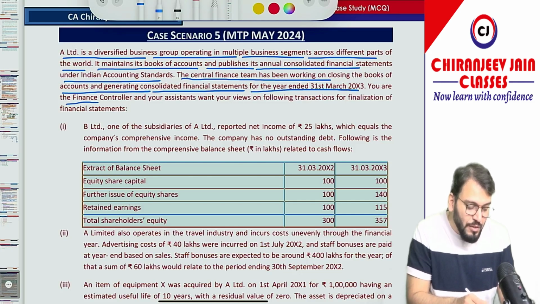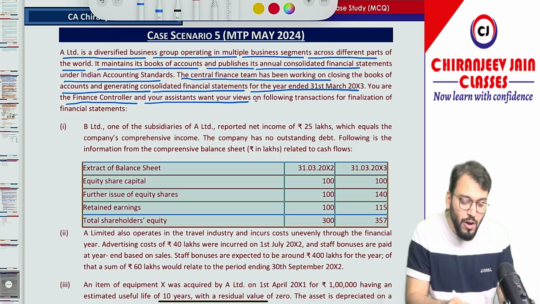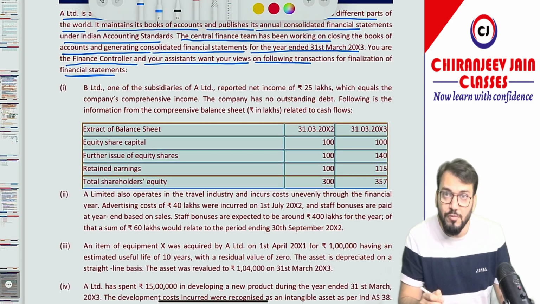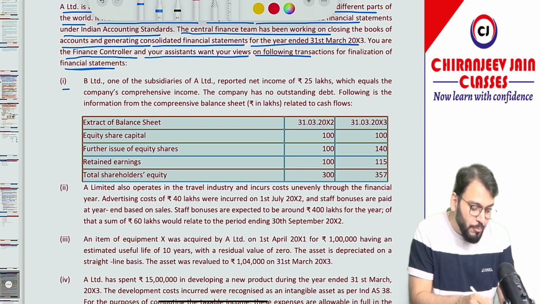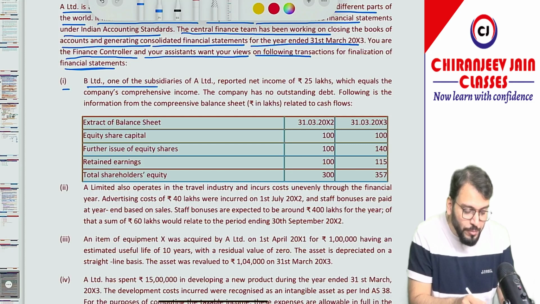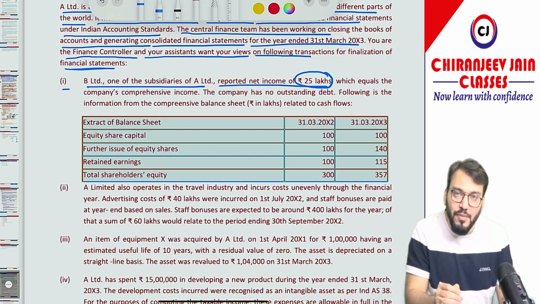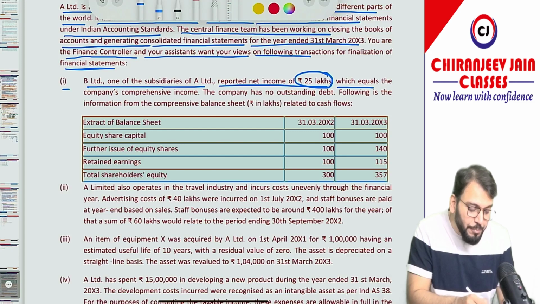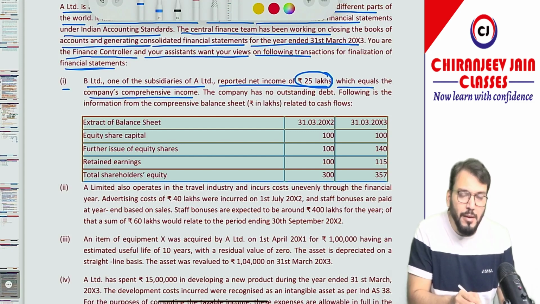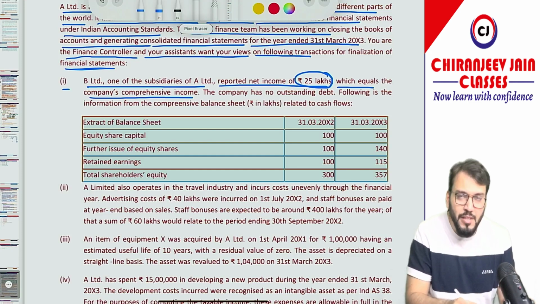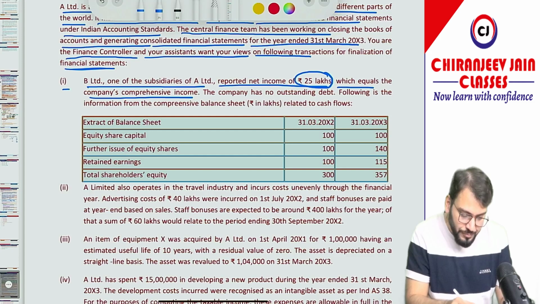You are the finance controller and your assistant wants your views on the following transactions for finalization of financial statements. Let us now read each point one by one. Point number 1. B Limited, one of the subsidiaries of A Limited, reported net income of 25 lakh, which equals total comprehensive income. Means there is no OCI component.